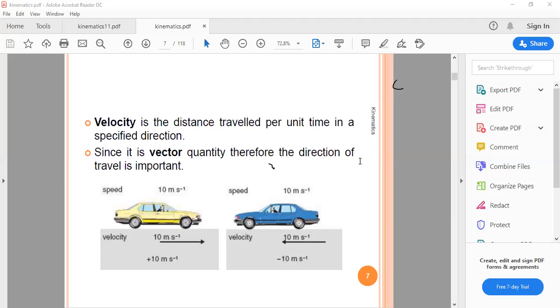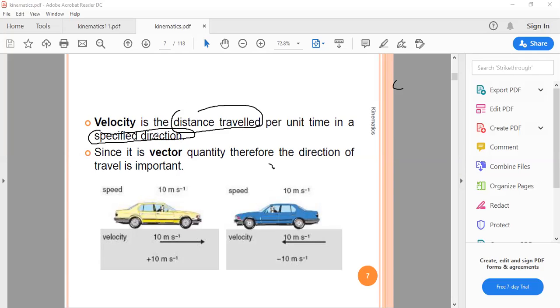Is everybody done? Okay. Now, who can tell me what does distance traveled in a specified direction mean?